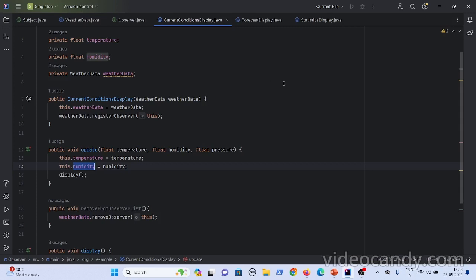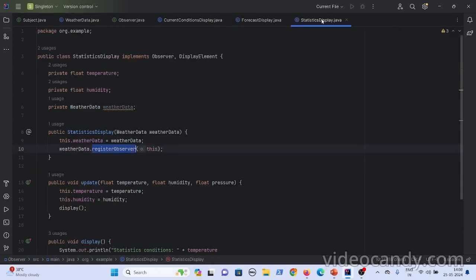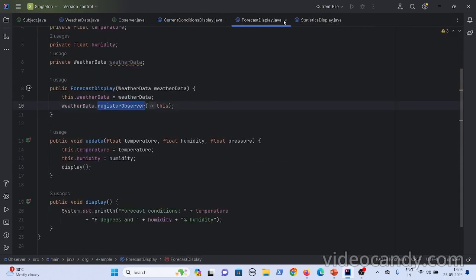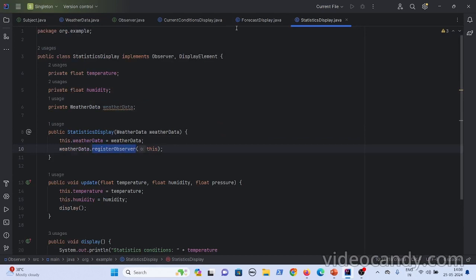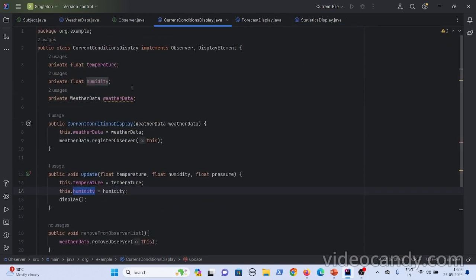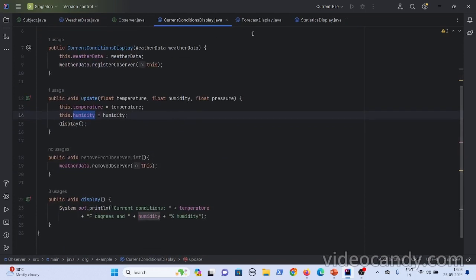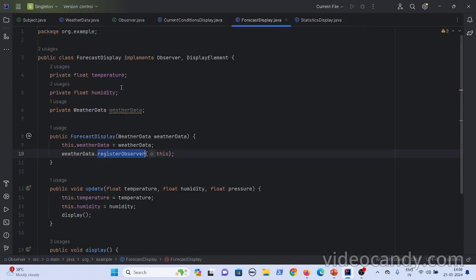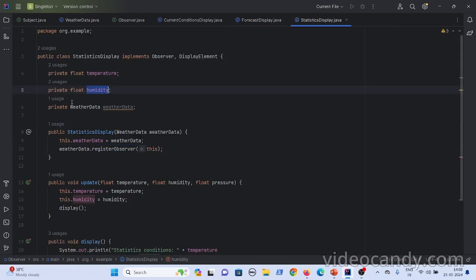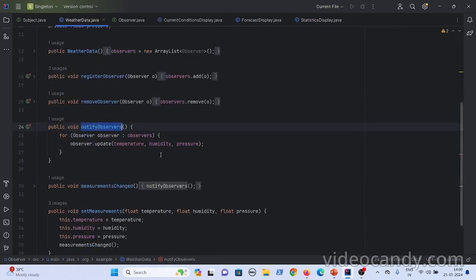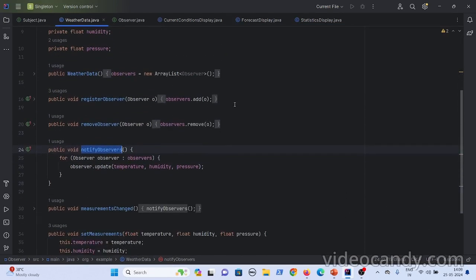So now let us consider the push method. Here if you see, there are three displays, right? Current conditions display, forecast display and the statistics display. The forecast and the statistics are just interested in the temperature and humidity. They are not interested in the pressure, okay? Current conditions display might be interested in the pressure, forecast display is interested only in the humidity, and the statistic display might be interested in only one of the data. Whenever the data changes on the subject, all the observers are not interested in the complete data. They are interested only in partial data, right?